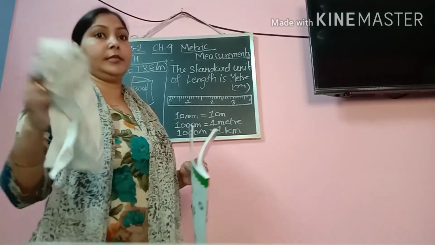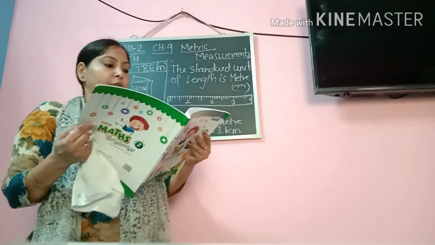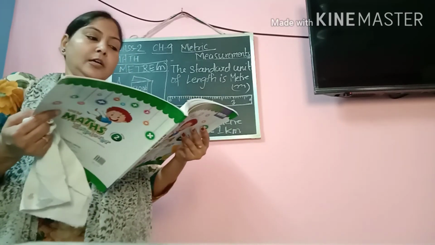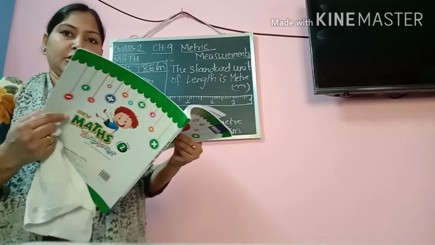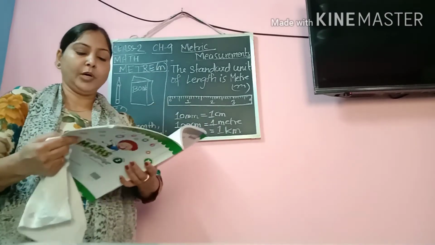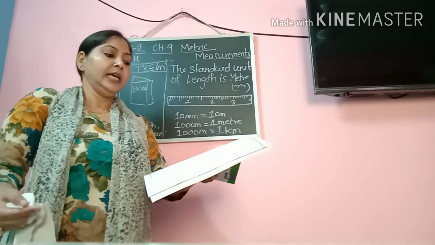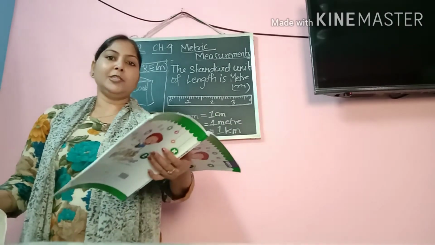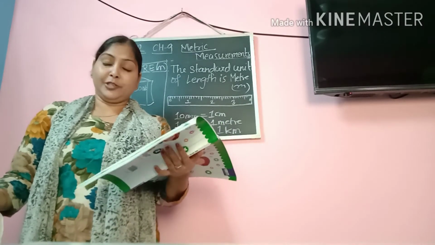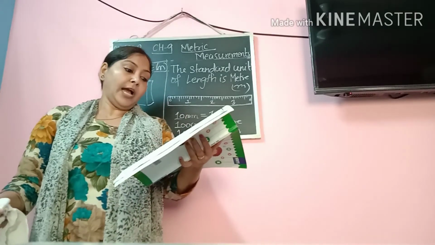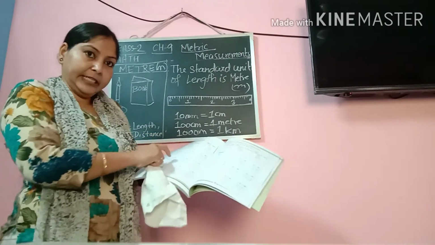Okay. Now after this, what you have to do, you will see page number 116. Few questions are given based on the measure of length. You have been given few questions which are based on addition, subtraction. Okay. So, and also what problems are there. You will be doing only page number 116 and 117. These are addition based on carryover sums and without carryover sums. Also you have subtraction based on borrowing and without borrowing. So I don't think I have to tell you this. You can very well see how the additions have been done.